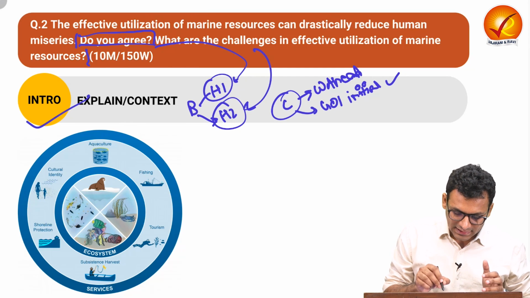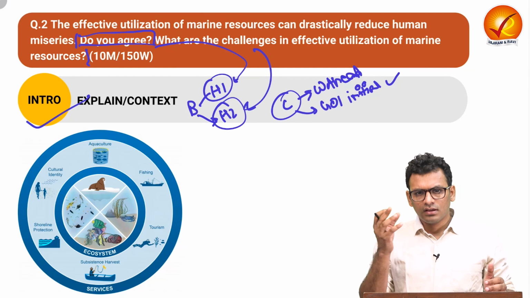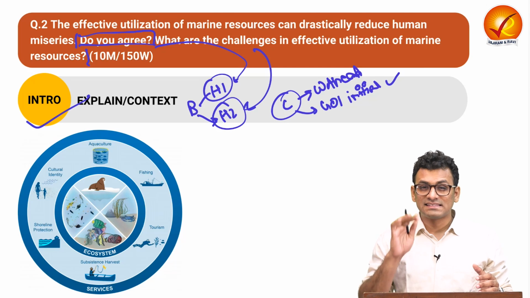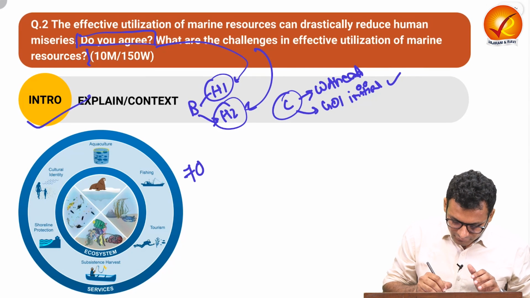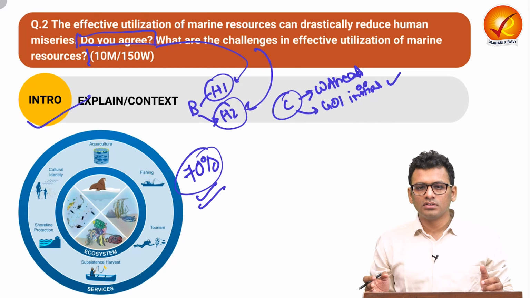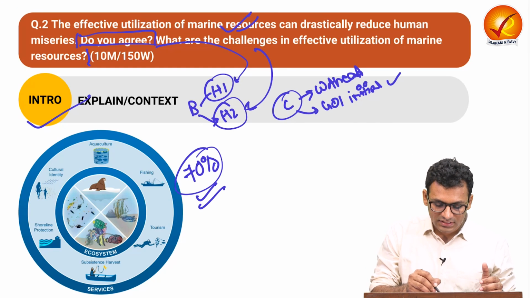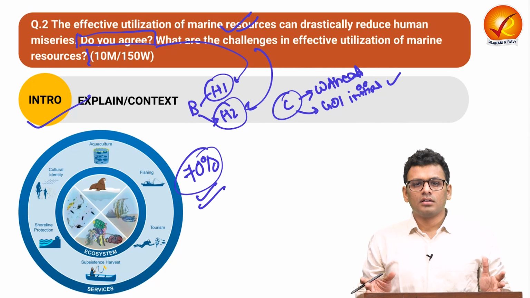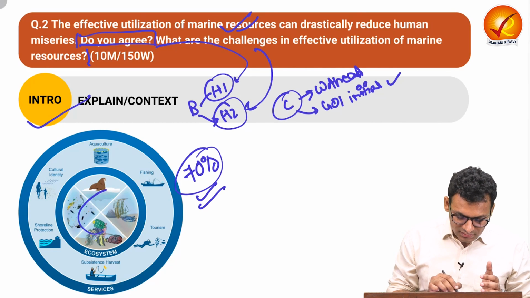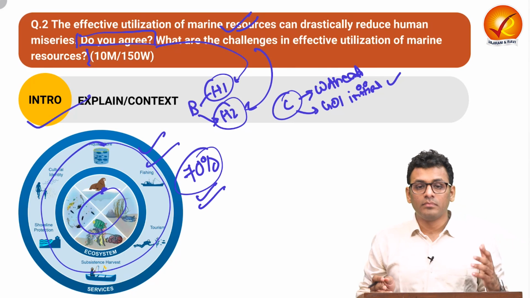In the introduction, you can explain marine resources, which are physical or biological resources which we extract from the oceans and seas. Over here, we have to understand that 70% of Earth's surface is covered with ocean, through which we can realize marine resources. So we have a huge potential over here. You can talk about what are the different kinds of ecosystems involved and what are the kinds of services that we can extract from marine resources.